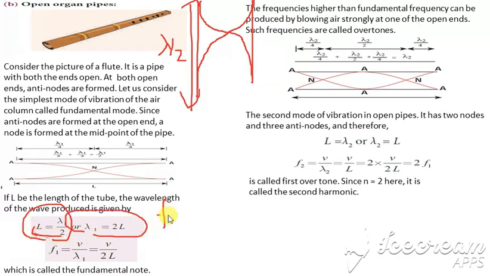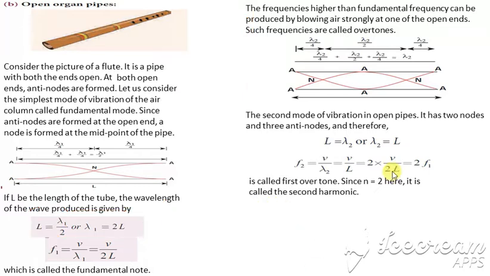So lambda is equal to 2L, and we know F is equal to V divided by lambda. So lambda is equal to 2L, so F is equal to V divided by 2L. This is called the fundamental mode. This is F1. So F1 is equal to V divided by 2L.